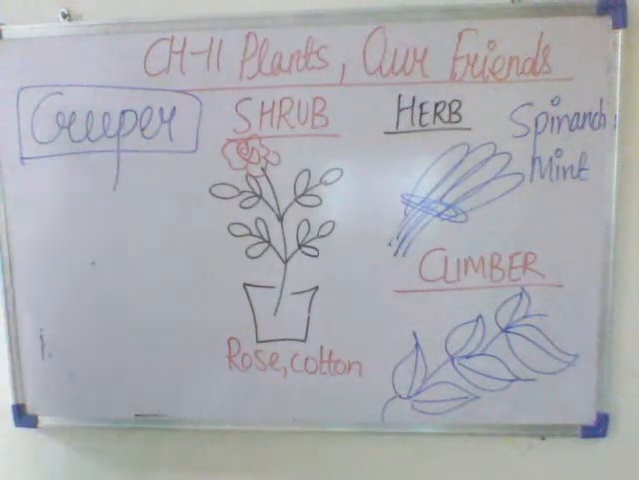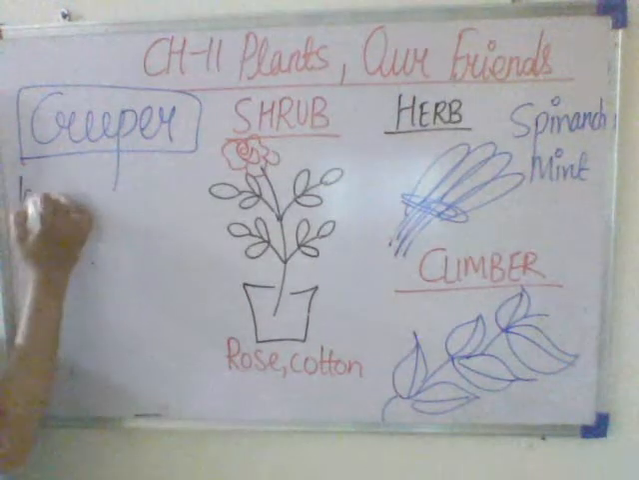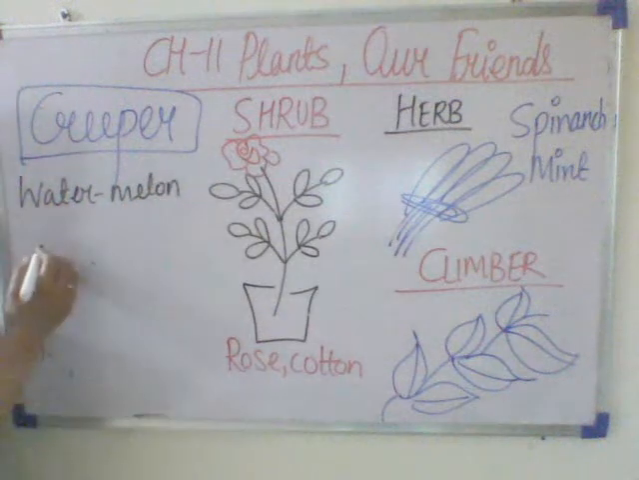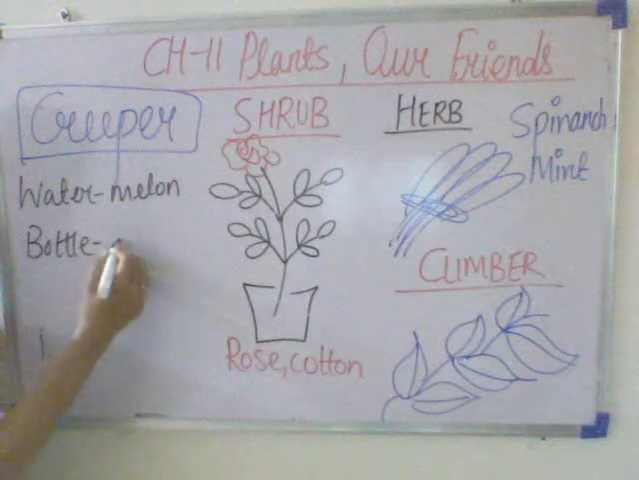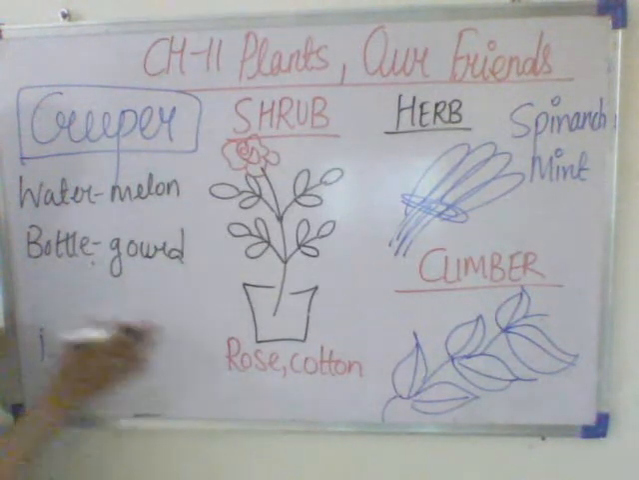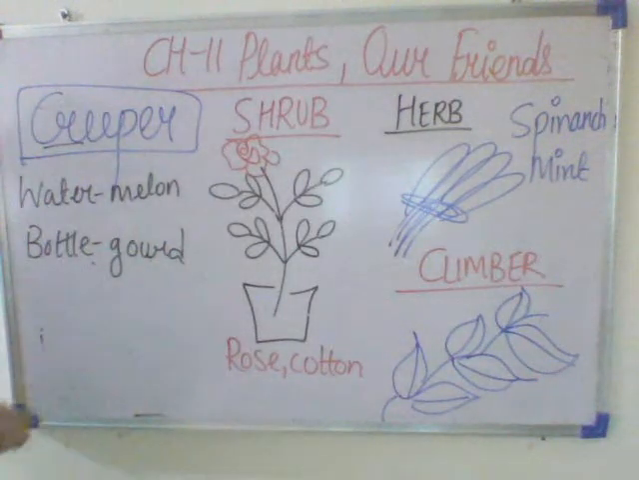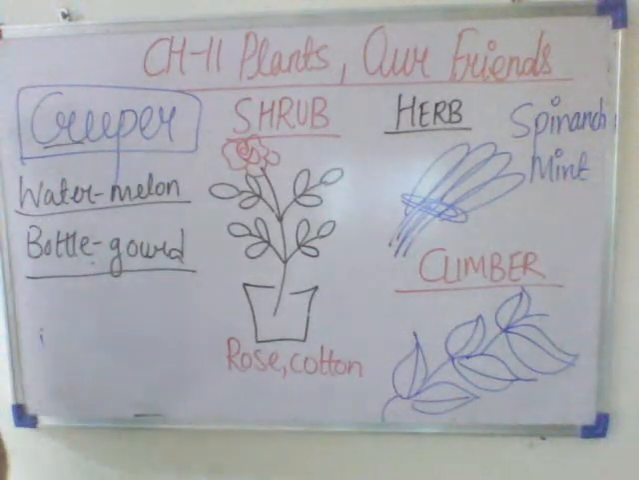So what is a creeper? A creeper has a very long stem. It grows along the ground. What are the examples of the creeper? Watermelon, bottle gourd. What is bottle gourd? It is Loki. These are examples of the creeper. The creeper has a very long stem, so it grows along the ground. Its examples are watermelon and bottle gourd.